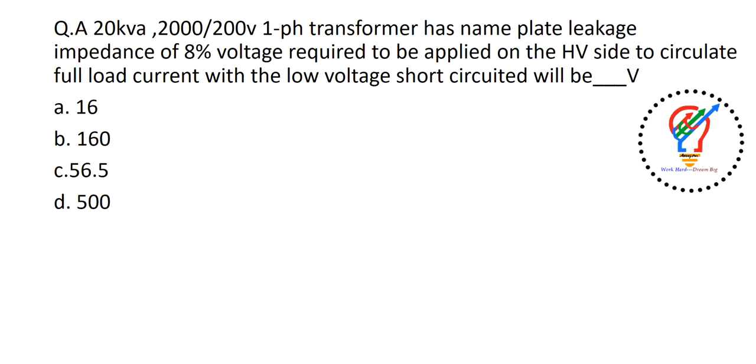A 20 kVA, 2000 by 200 volt single phase transformer has a nameplate leakage impedance of 8%. The voltage required to be applied on the HV side to circulate full load current with the low voltage side short circuited will be. So in order to circulate the full load current, we need to take the primary voltage, which is 2000, multiplied with 8%, that means 2000 into 8 divided by 100. I'm repeating, 2000 into 8 divided by 100, you'll get the answer as 160. So the answer is B here.